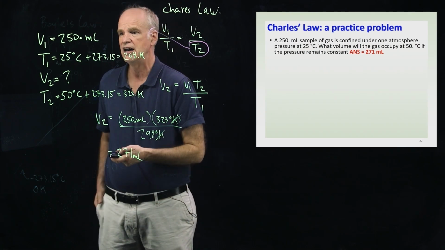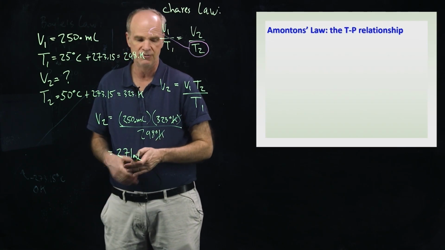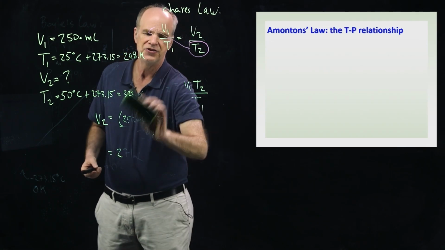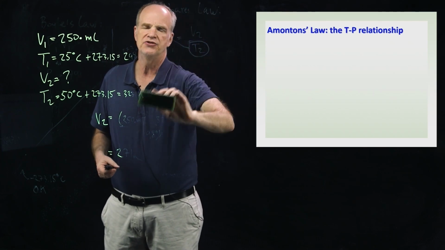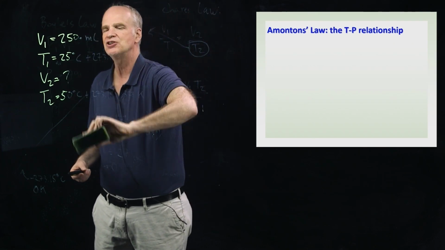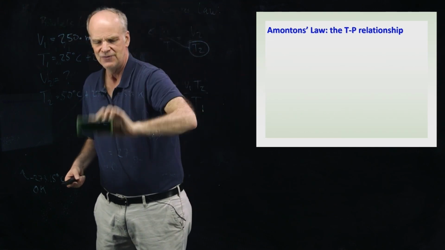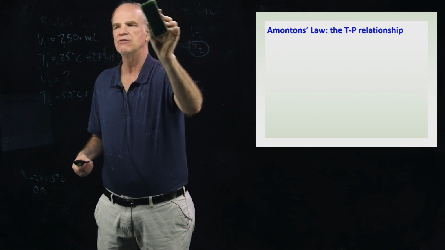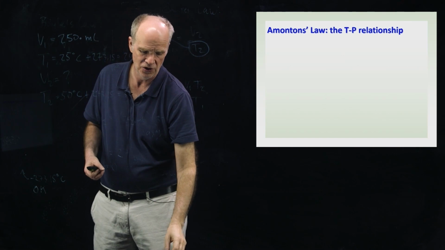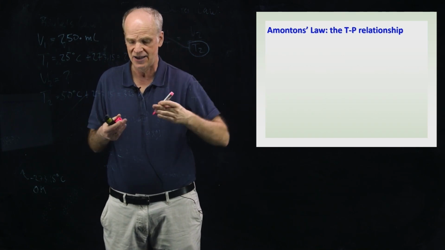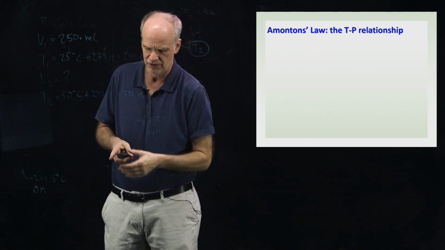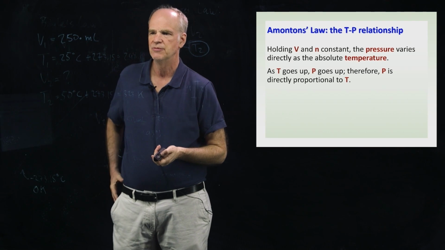We move on to our final gas law, which is Amontons' Law. That is the relationship between temperature and pressure of a gas. Here, you're going to be looking at that relationship holding the moles and the volume of the gas constant. So let's look at this relationship.